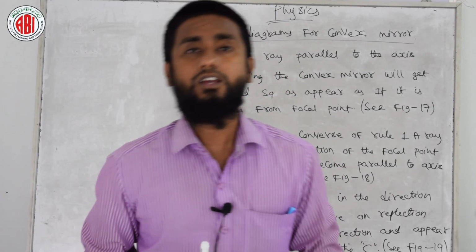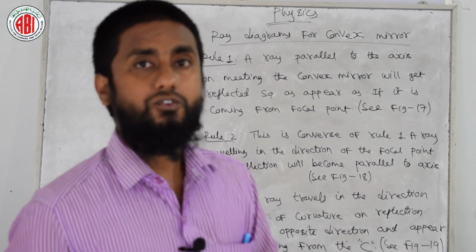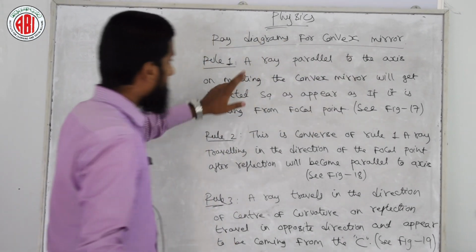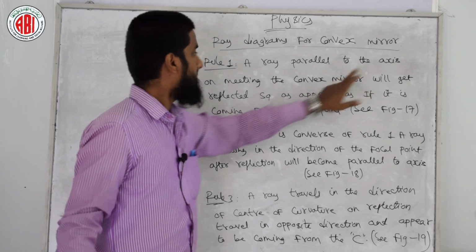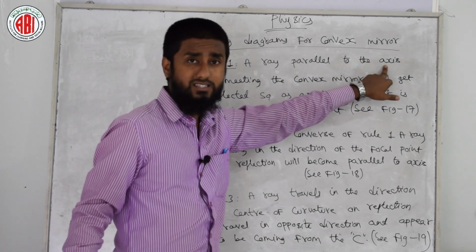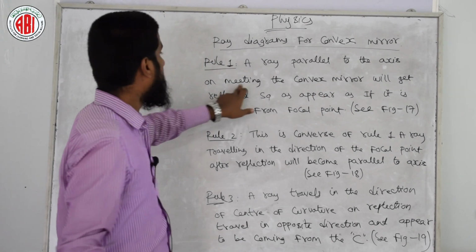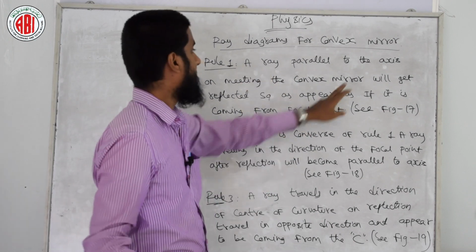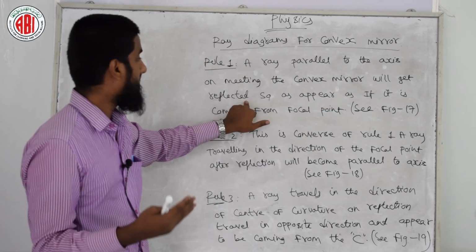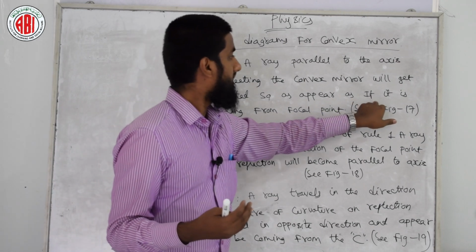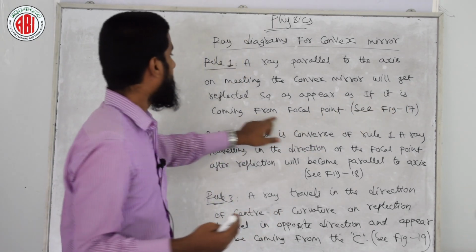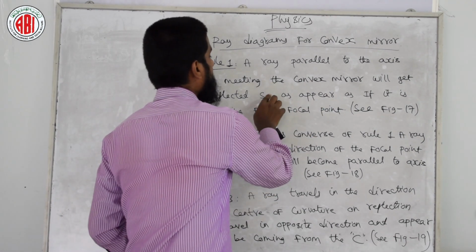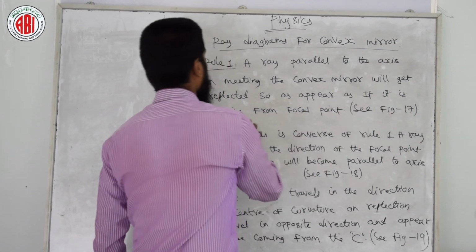So let's learn about the rule for ray diagram of convex mirror. Look at here. A ray parallel to the axis, here axis is nothing but principal axis, on meeting the convex mirror, that means when it is incident on the convex mirror, will get reflected so as appears as if it is coming from the focal point.